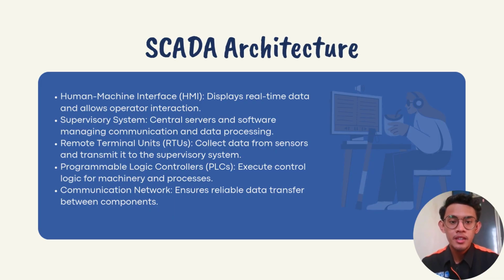Okay, for the SCADA architecture. First, human machine interface (HMI): displays real-time data and allows operator interaction. Second is the supervisory system: a central server and software managing communication and data processing. Okay. Next, remote terminal unit (RTU): collects data from sensors and transmits it to the supervisory system. Okay, next we have the programmable logic controller (PLC): executes control logic for machinery and processes. Last is the communication network, to ensure reliable data transfer between components.